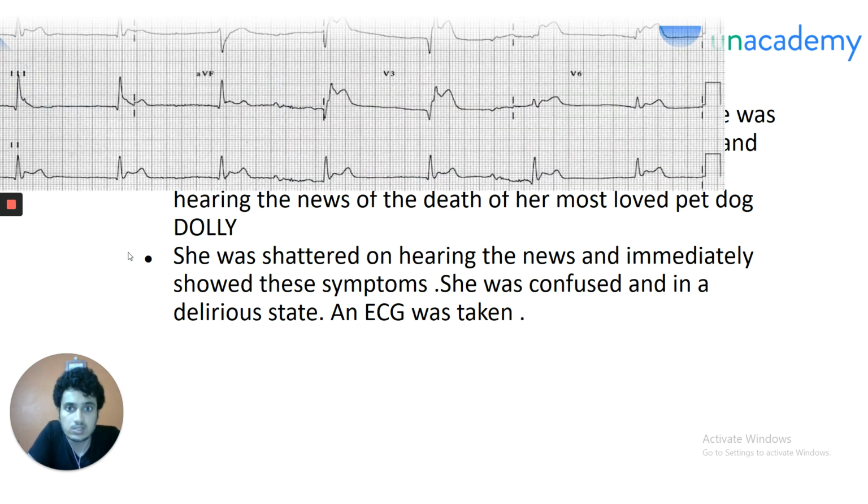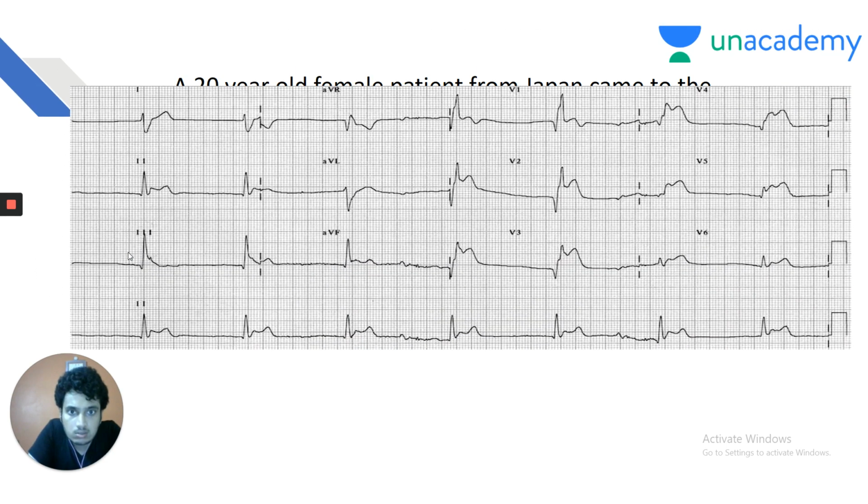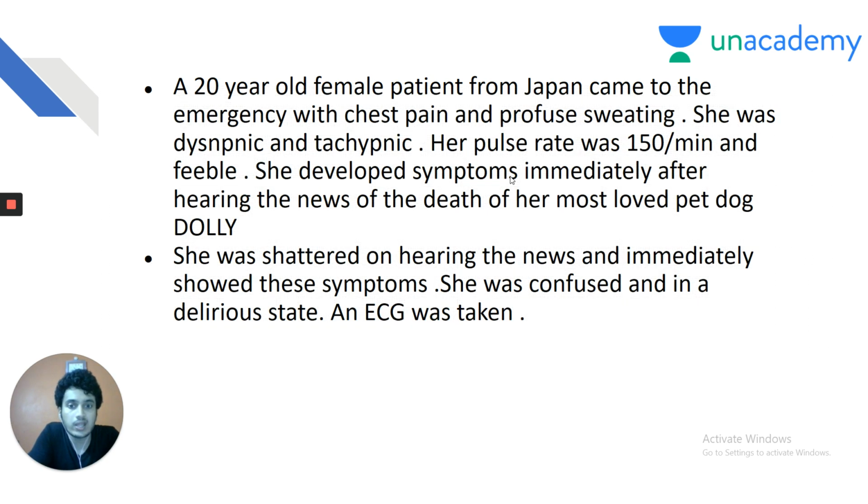So let us see what the ECG shows. My dear friends, this is characteristic ST elevation in leads V2 to V6. So ST elevation in V2, V3, V4, V5, V6 and leads 2, 3 and AVF. This is a classical case of MI. So angiogram is a must to rule out MI.